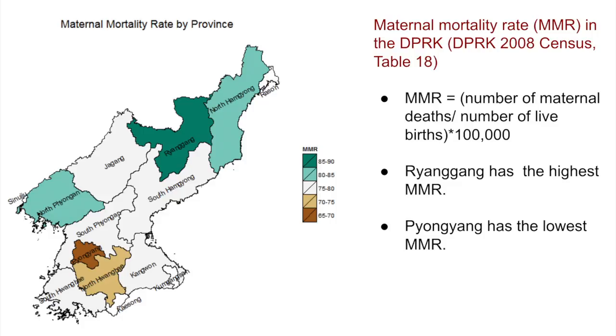Then the province with the lowest MMR, between 65 and 70, is actually the capital city, Pyongyang, so down here, more towards the southern part of the country. And I would encourage you to keep in mind this trend where the capital city seems to have a somewhat better health status compared to the rest of the country.